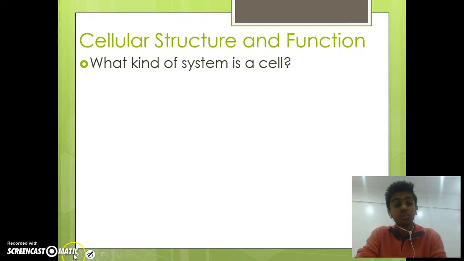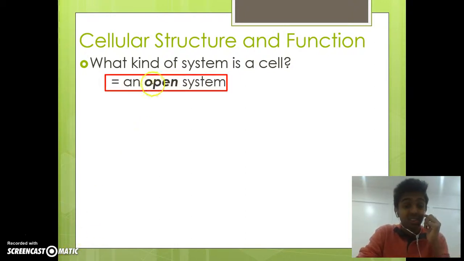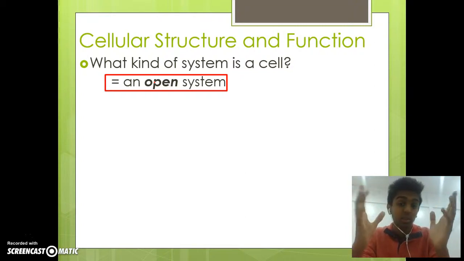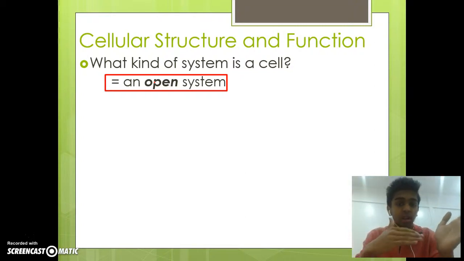So what kind of system is a cell? A cell is an open system. That's crucial to understanding a cell's function. A cell is an open system, which means that it's constantly interacting with its environment, exchanging nutrients, exchanging gases, exchanging any information that it needs to trade with surrounding cells. Because of this constant interaction, it's considered an open system, not a closed system which doesn't interact with the environment.